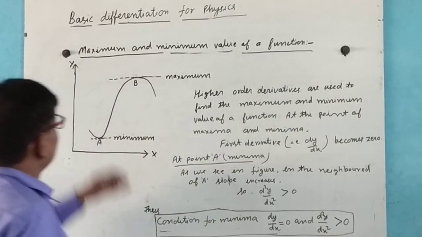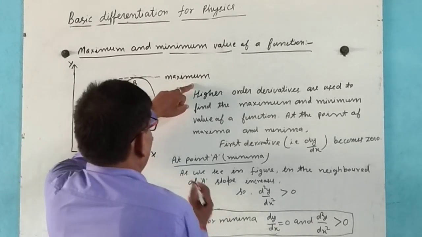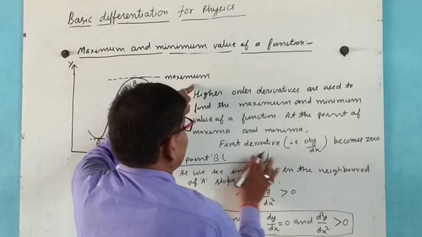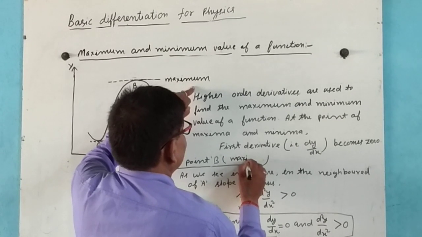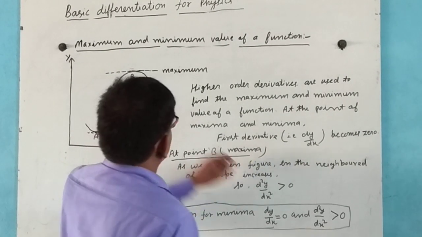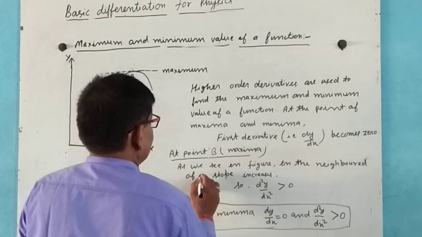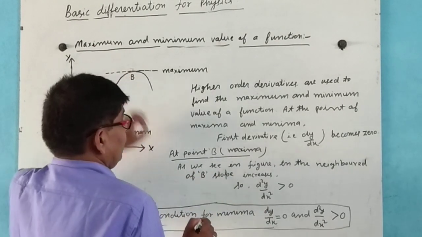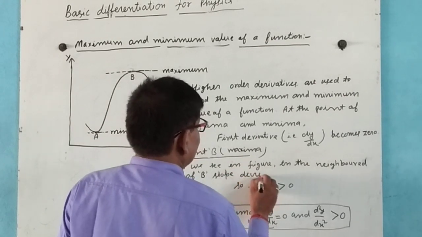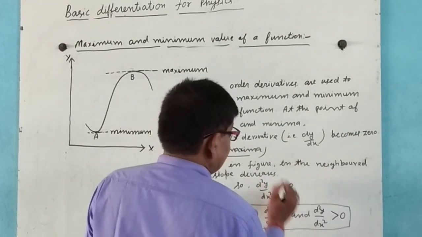And now the maximum point, maxima at point B. As we see in the figure, in the neighborhood of B the slope decreases, so d2y by dx2 is less than 0.